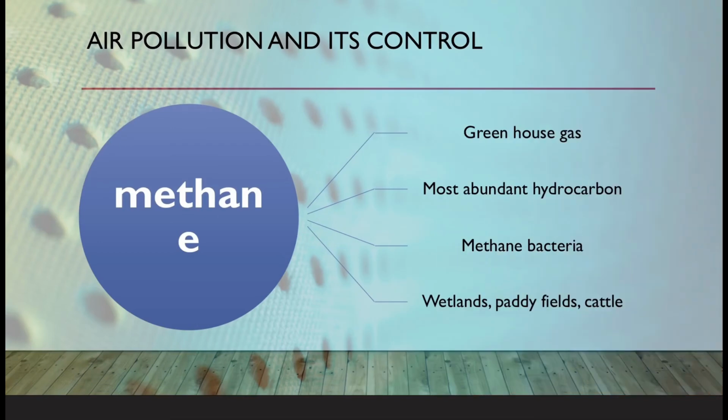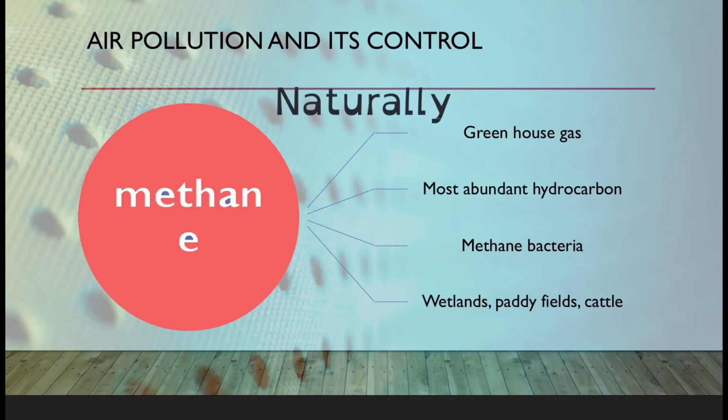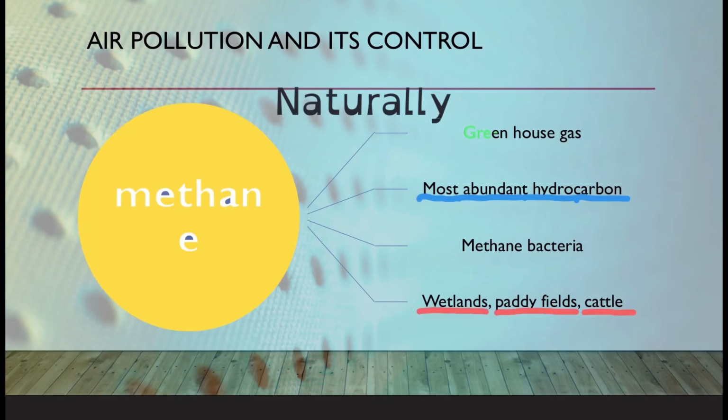Well, students, I am going to talk about hydrocarbons. These can be produced by incomplete combustion of fossil fuels or produced naturally. For example, methane. It is the most abundant hydrocarbon. It is a greenhouse gas. Marshy areas like wetlands, paddy fields, and cattle generate methane. It is due to methane-producing bacteria. They produce methane under anaerobic conditions.